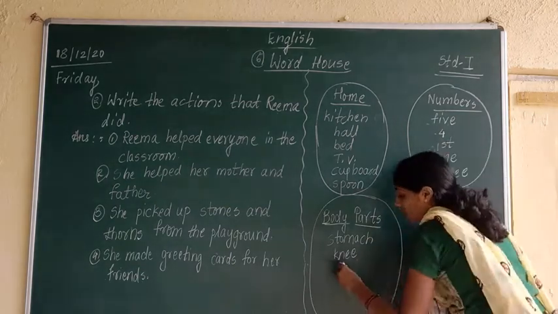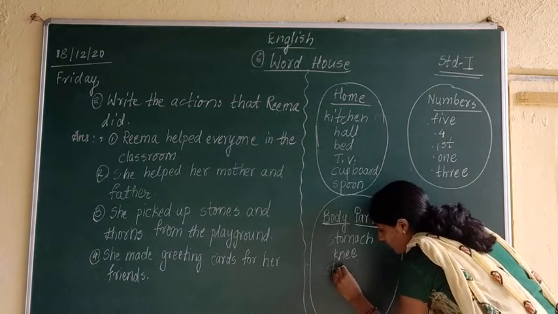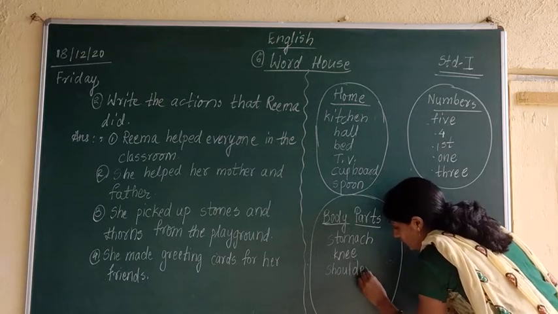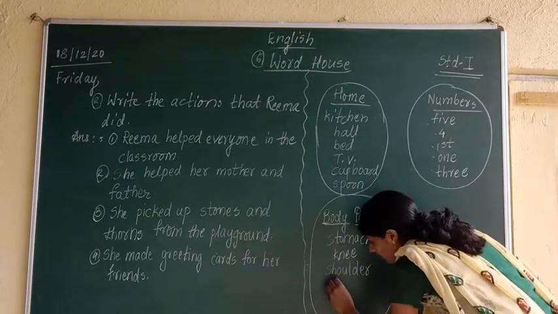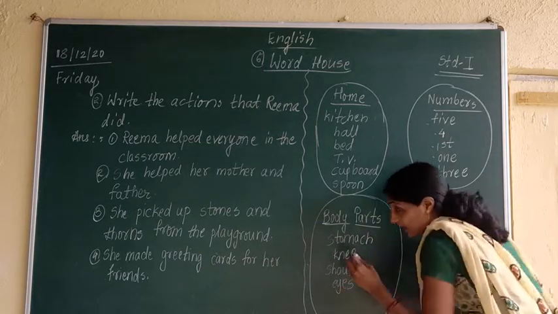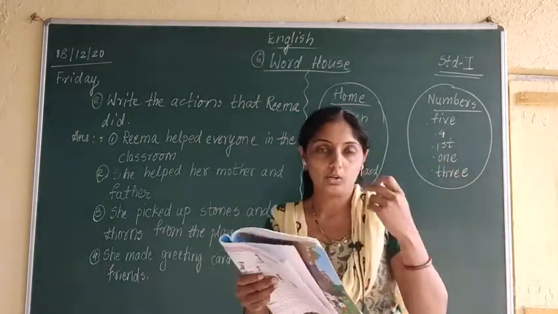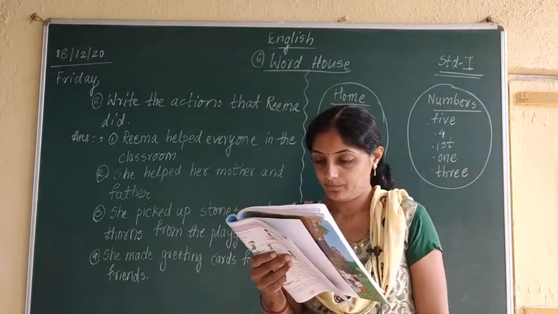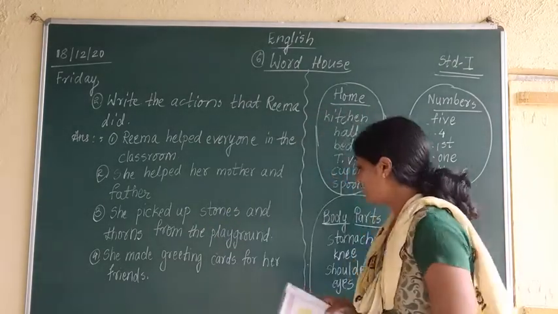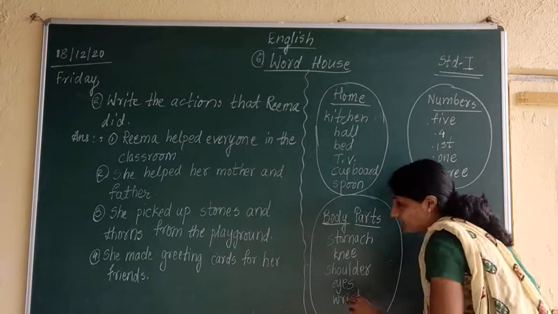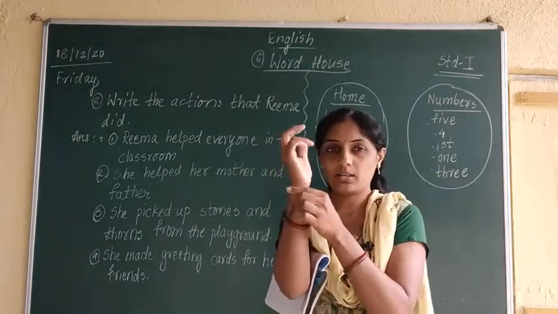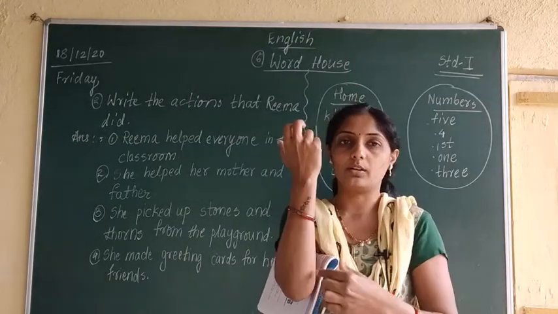Next one, shoulder. SHOULDER, shoulder. Shoulder means what? Khanda. Eyes. EYES, eyes. Eyes means what? Dole. Wrist. WRIST, wrist. Wrist means what in Marathi? This is our wrist. Mangat. Okay.